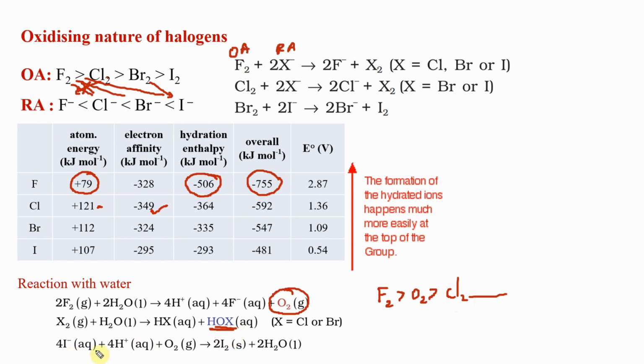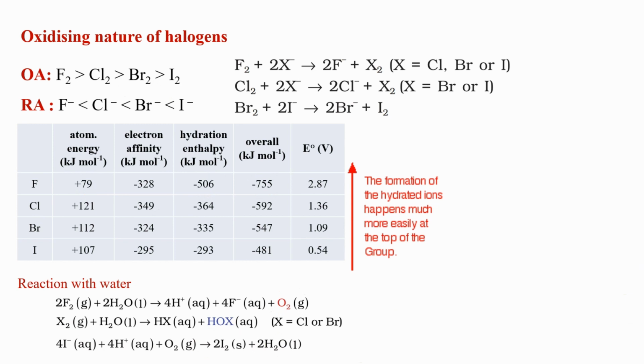With iodine, iodine is extremely weak. See, it is so weak that it doesn't react with water. If it reacts with water, look at this, iodine plus water gives you this. This reaction, the reverse reaction is actually more favorable. So iodine reacts the least. You don't have to remember all of them, just know the order, that is enough. Only fluorine will give O2, the others will not give O2. Iodine will not even react. Remember it this way, that is more than enough. They are not going to ask you to write as a summary.